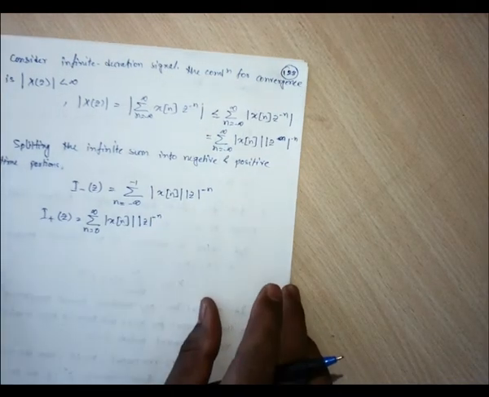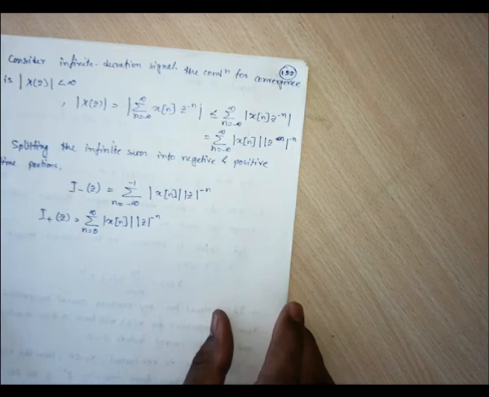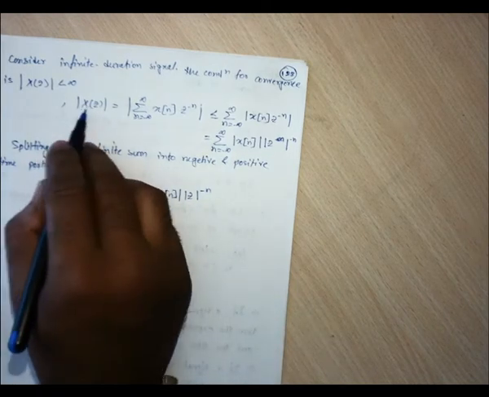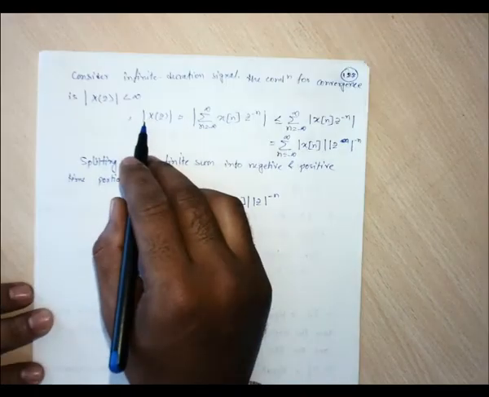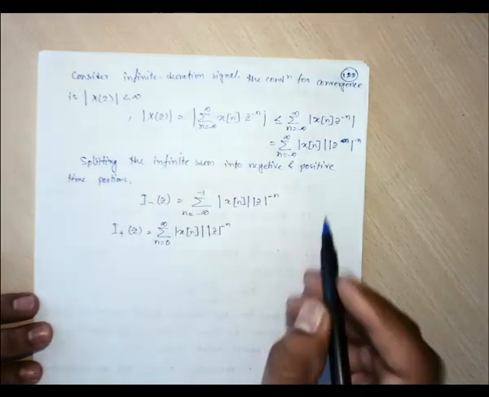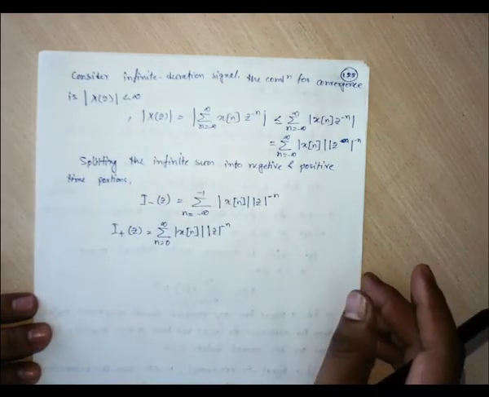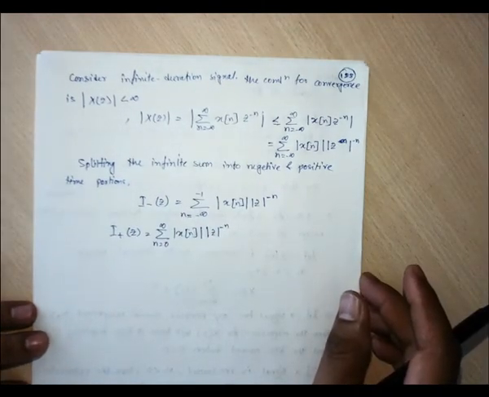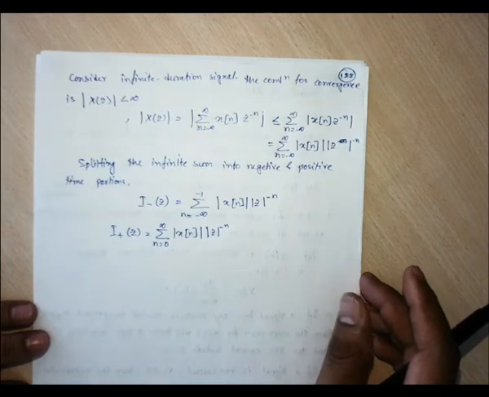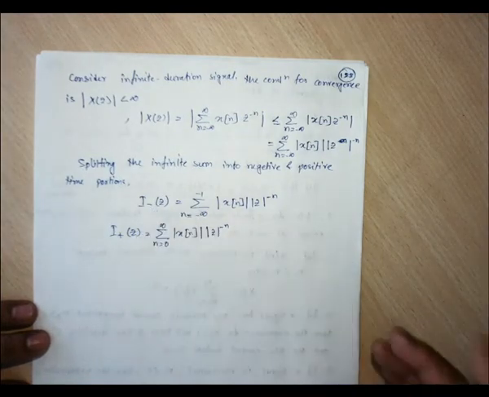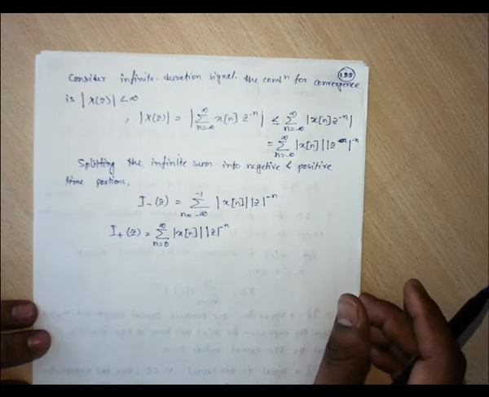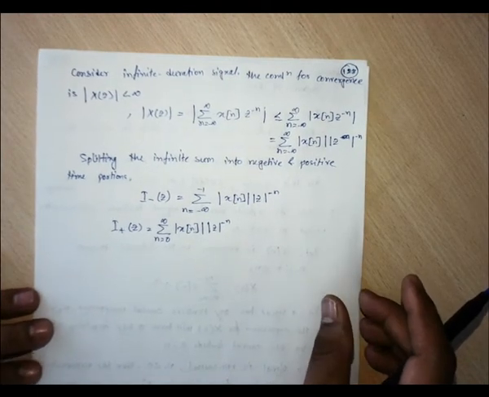So the magnitude of this X(z) may be equal to or less than the summation of these two, because both of them are complex numbers. If these two are finite, then we can say that yes, our X(z) is finite.